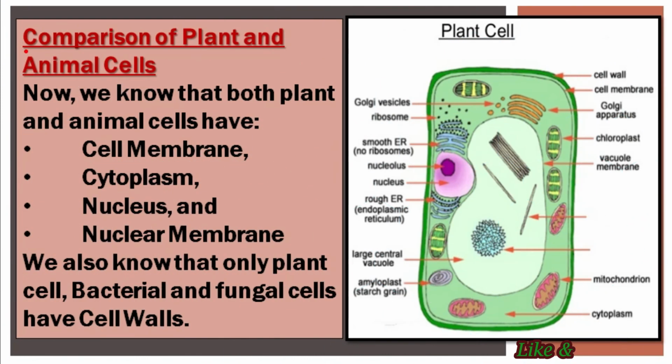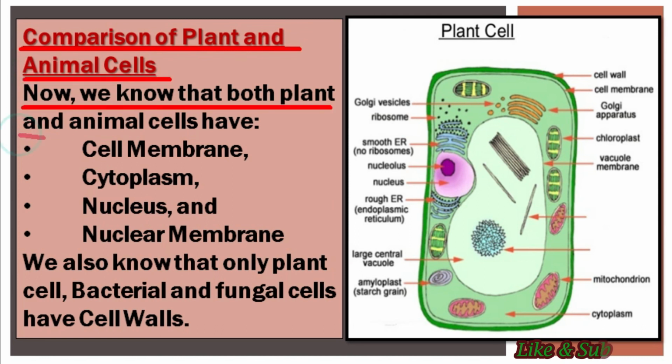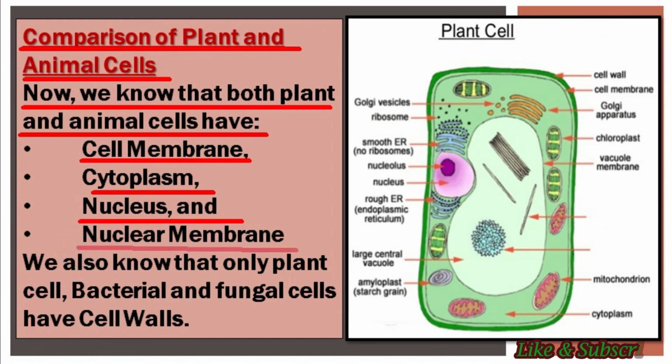Now students, the last topic of this chapter is the comparison between plant and animal cells. Students, as we already learned and discussed, both plant and animal cells have some things in common, and those are cell membrane, cytoplasm, nucleus and nuclear membrane.